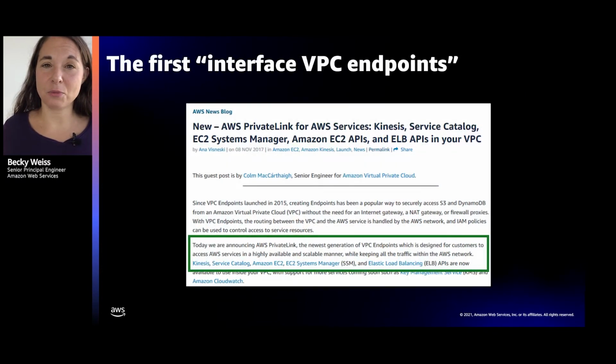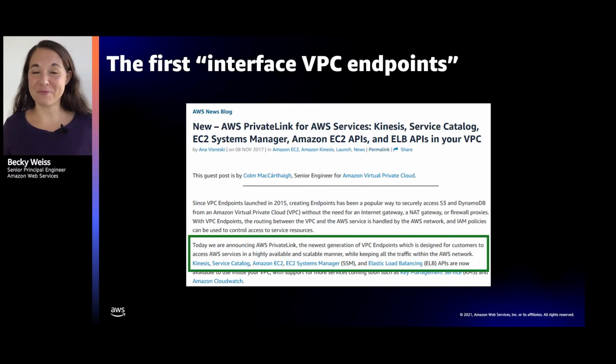So this was an announcement from re:Invent 2017, where we announced that AWS PrivateLink, that's what we called it, was available for a first couple of AWS services.